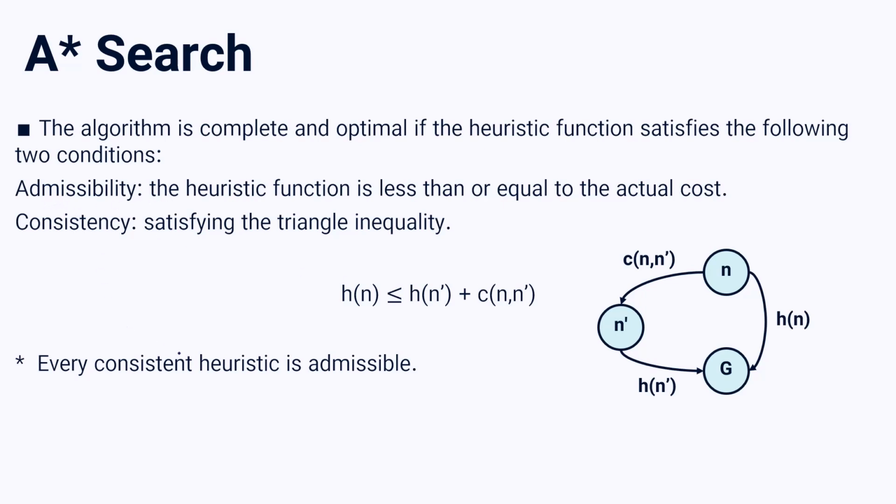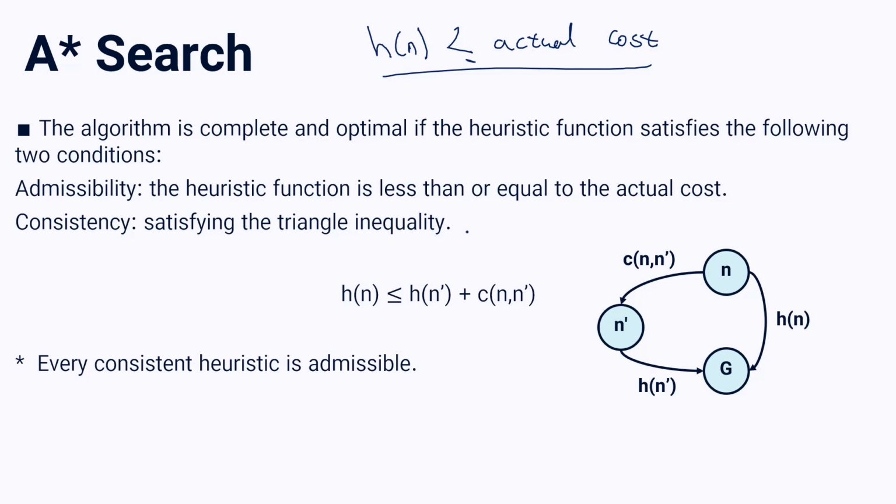We say our heuristic function must be admissible. It means the value of heuristic function is less than or equal to the actual cost. Or we can write it here. H(n) is less than or equal to the actual cost. This is the first condition. We call it admissibility, and we say the heuristic function must be admissible. The second condition is consistency.